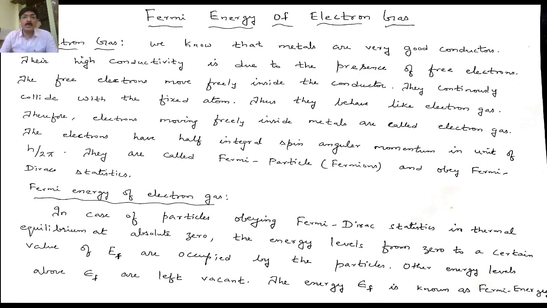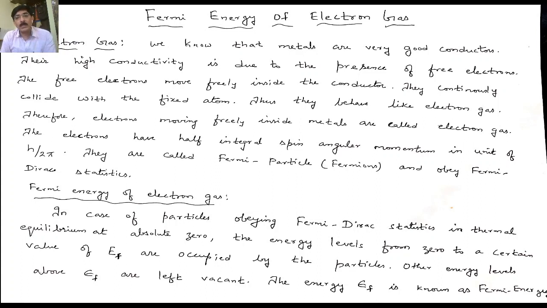Means you can imagine 1, 2, 3, 4. Like this, you have a number of energy levels right from the ground state, means 0 to a higher number. But what happens? All the levels will not be occupied, only the levels up to some energy EF are occupied. So all the energy levels above EF are vacant. Yes. So it means that EF is nothing but the energy of the highest occupied level at absolute temperature equal to 0.